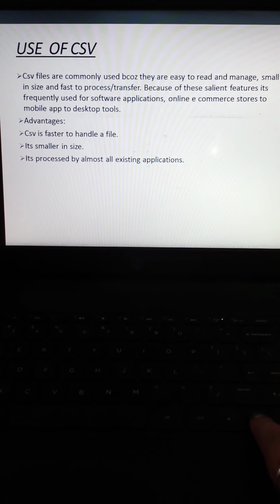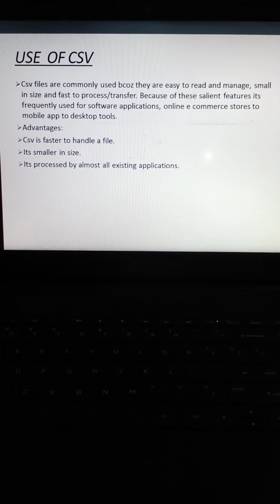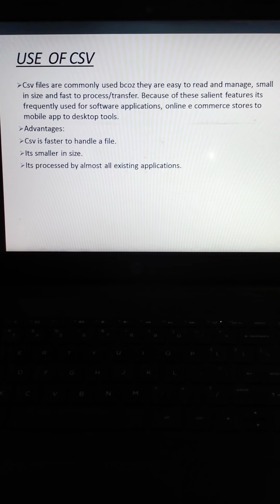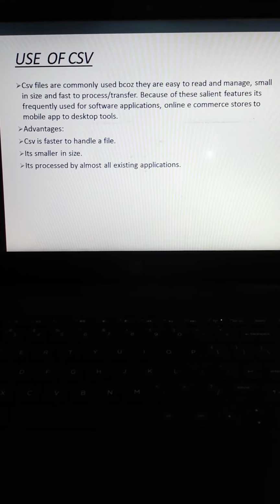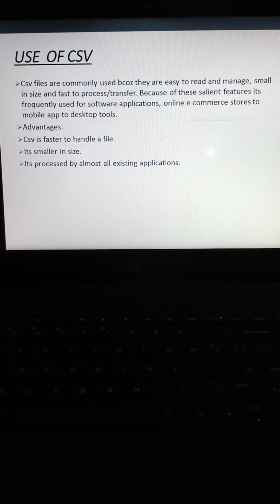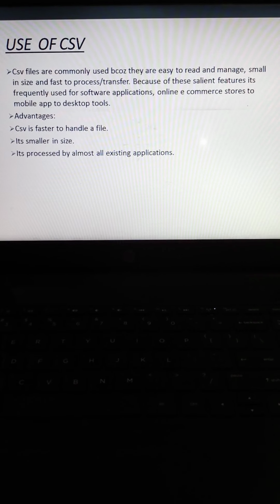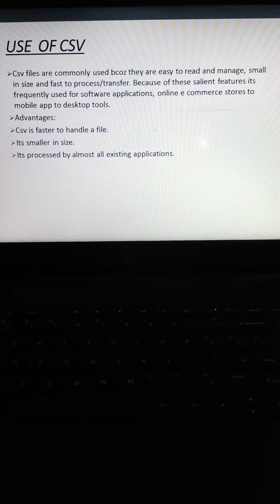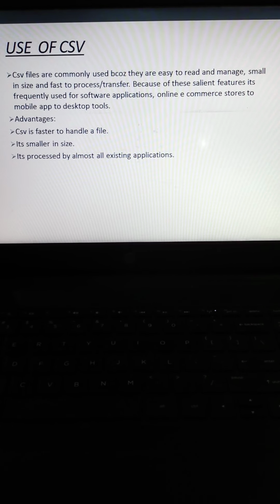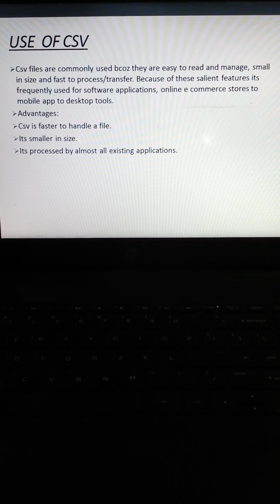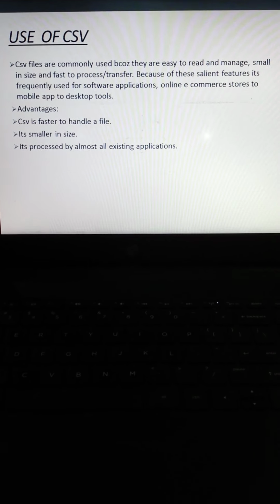Now we have to know the uses of a CSV file. CSV files are commonly used because they are easy to read and manage, as it is human readable. They are small in size, fast to process, and transport data from one system to another as a file format.